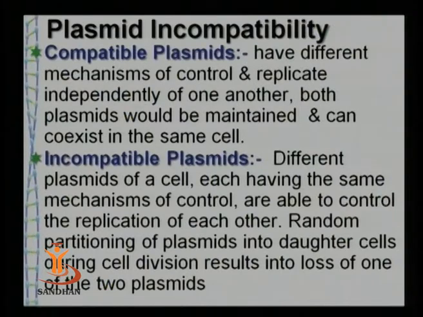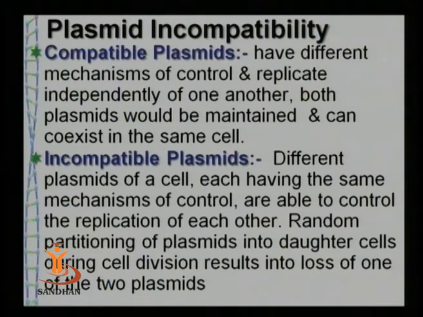This is possible because these plasmids have different mechanisms of control and replication, which are independent of each other. It means plasmid X and plasmid Y both have different mechanisms of replication, different controls, and they can replicate independently of each other.